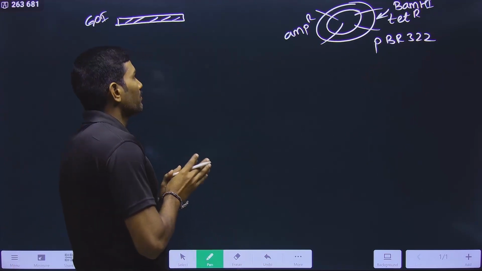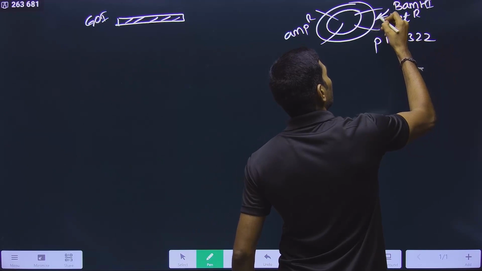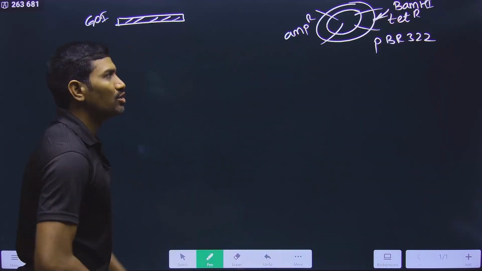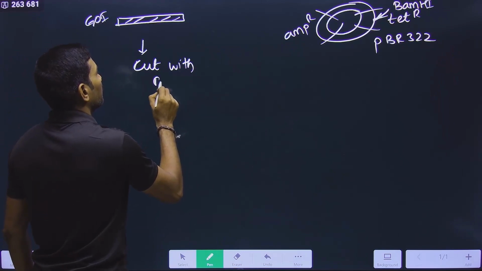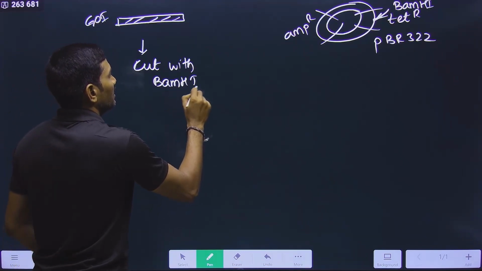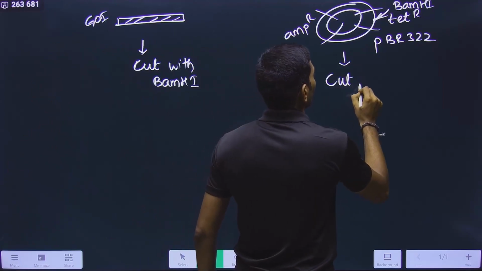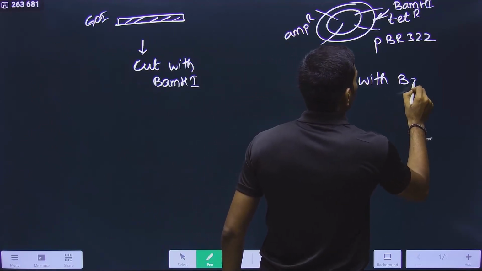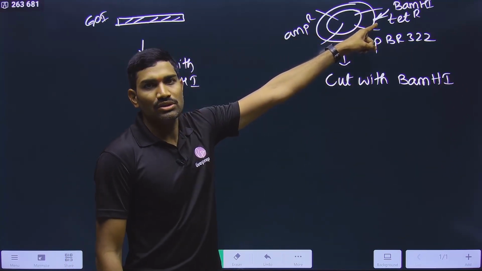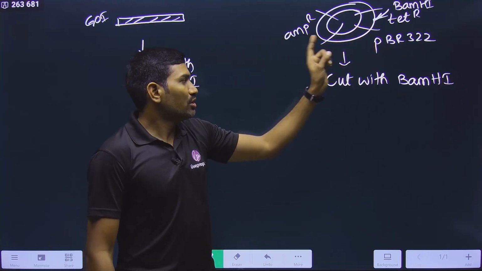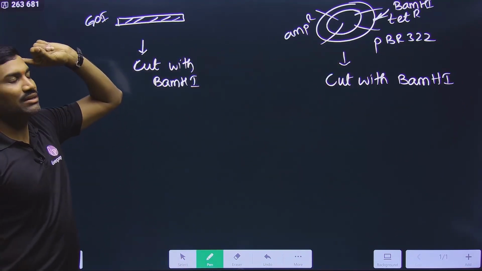So here the point is, this gene of interest should be introduced into the pBR322 at the BamHI site. So how will you introduce this at the BamHI site? Now you need to cut with BamHI restriction endonuclease. Please remember, here also we need to cut with BamHI. Very important point, so please observe carefully. Wherever we want to introduce, the corresponding enzyme we need to use. So if you are cutting the plasmid with this particular enzyme, the gene of interest also should be cut with the same enzyme.